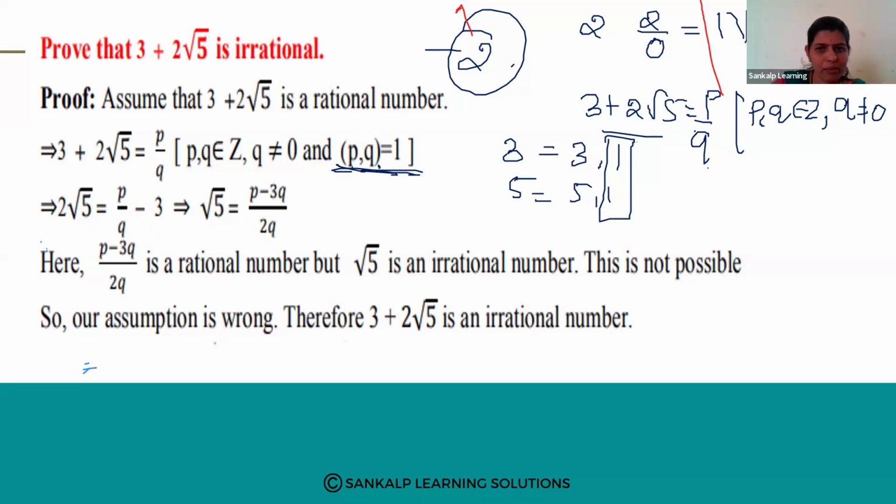Right. So now what do we do? Transfer this 3 to this side. It becomes P by Q minus 3. When you transfer this 3 to this side, it becomes minus 3. Nothing is there means 1.